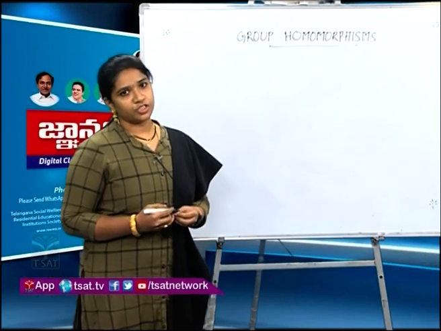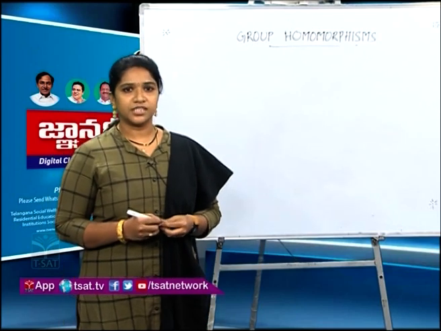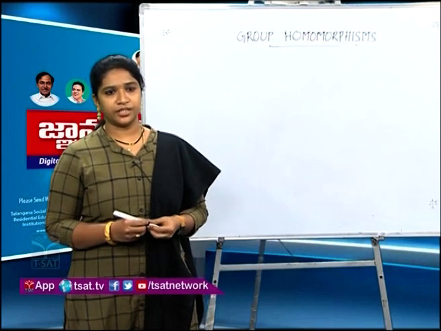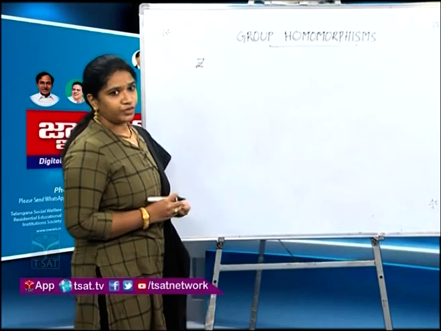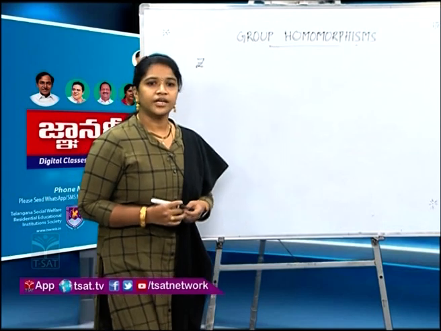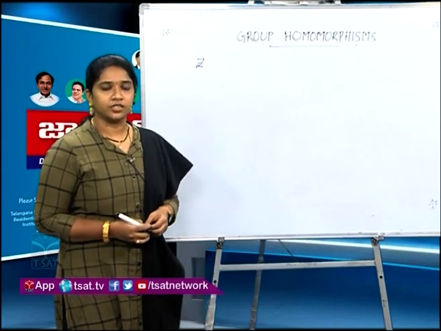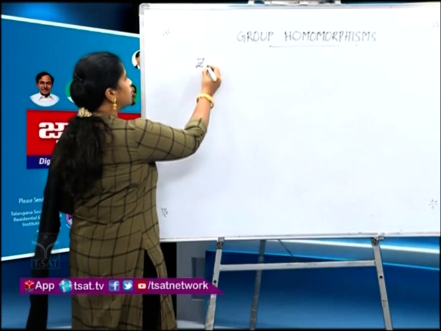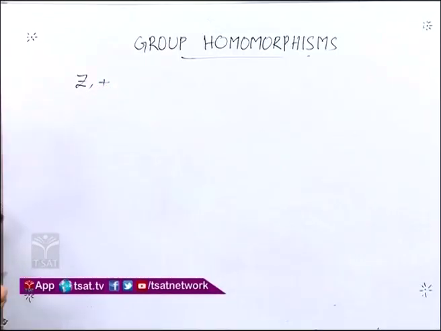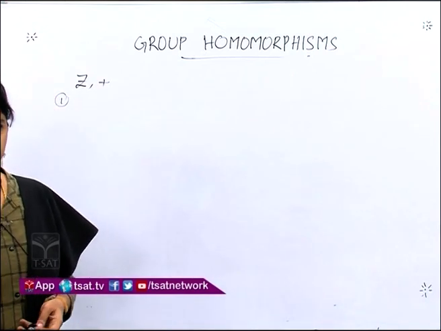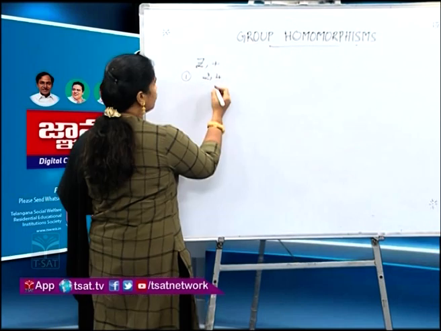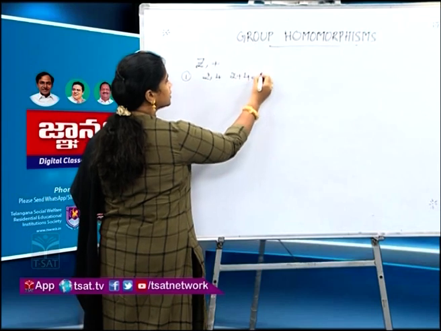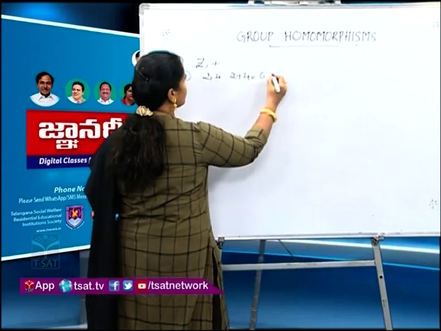Before going to a formal definition of a group, let us start with a small example, the set of integers which we generally denote with the letter Z. We all know that we can combine any two integers by using the operation addition. So, let us consider the operation addition in the set of integers. Now, let us consider two integers, suppose 2, 4. Let us add them. What do we get? 2 plus 4 is 6. Is 6 an integer? Yes.